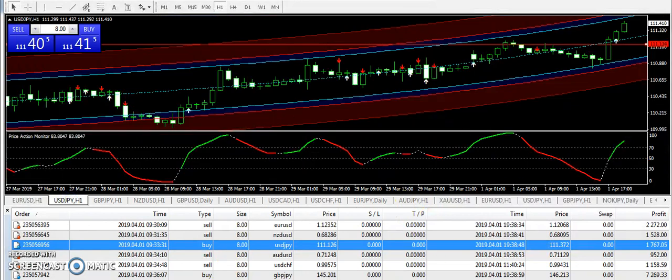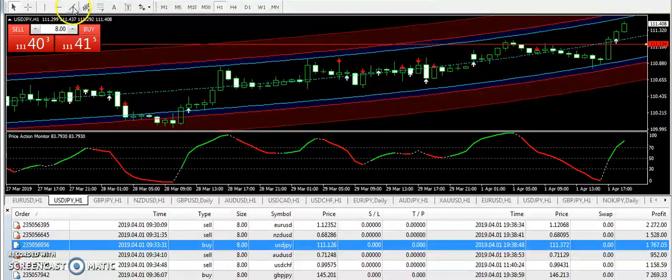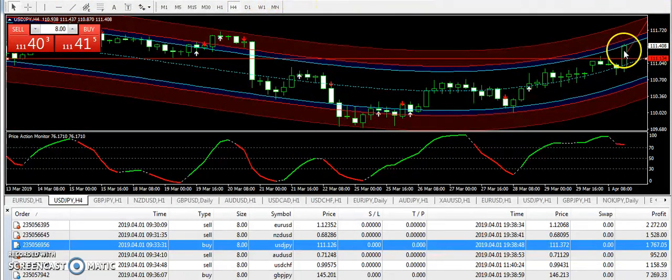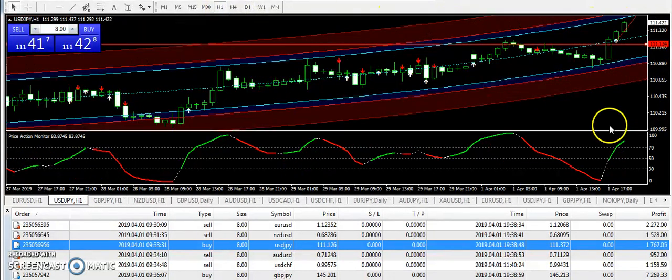Next I'm going to talk about the strength that we have seen today on USD/JPY. I have supplied the bullish signal in case of USD/JPY. 111.134 is the bullish entry and 112.081 is the target price. You can see the entry has already broken and USD/JPY is moving up. If we go to the 4-hour chart, we still have a bullish candle. And if we go to the daily chart, as per the trading system, the market is bouncing up from the oversold levels. Overall bullish signs on USD/JPY till now.